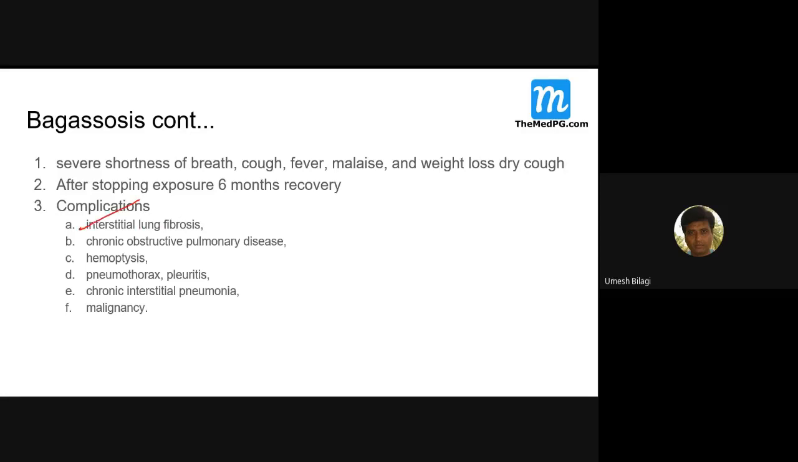If the person doesn't stop getting exposed, then complications can occur, like interstitial lung fibrosis. Some people can develop COPD, especially with smoking. Otherwise, it is restrictive only. There can be hemoptysis, pneumothorax, pleuritis, chronic interstitial pneumonia, and malignancy, very rare. Now, sometimes they'll ask you which of these are occupational diseases. If there is asbestosis as a choice and also bagassosis, don't pick bagassosis. Take asbestosis. Okay?